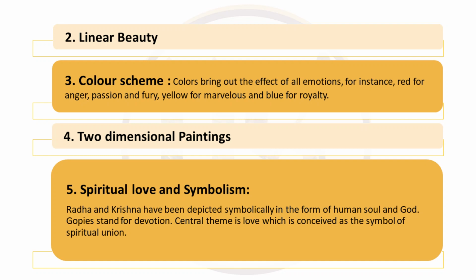Spiritual love and symbolism is the strength of Indian art. Radha and Krishna have been depicted symbolically in the form of human soul and God. Even gopis stand for devotion. The central theme is always love, which is conceived as the symbol of spiritual union. Even natural elements like birds and animals are used as tools to depict bhav, be it Ragmala or Baramasa. The paintings of Radha Krishna, Nayak Nayika Bhed, Ragmala, Krishna Gopis, all these are a few themes which glorify the romantic element of Rajasthani art as well as the overall passionate character of its people.